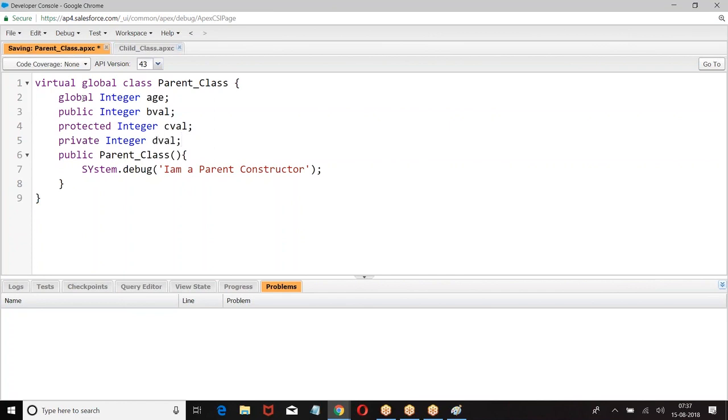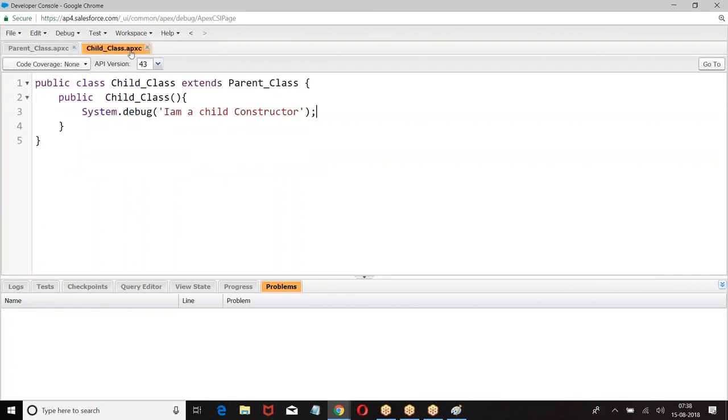So the parent class has 4 variables: a global variable, a public variable, a private variable, and a protected variable. So we have a class with 4 variables where we had a global, public, protected, private. Now in the child class, I was trying to give age equal to 40. Did I define any variable called age in the child class? No. But still I am able to give age equal to 40. Why are we able to give?